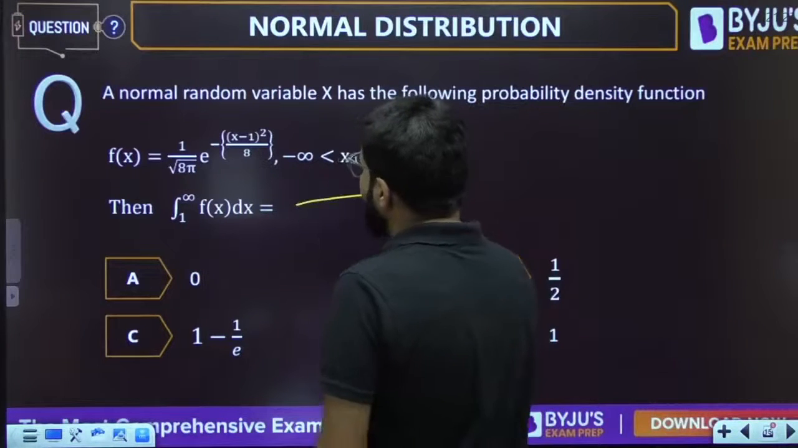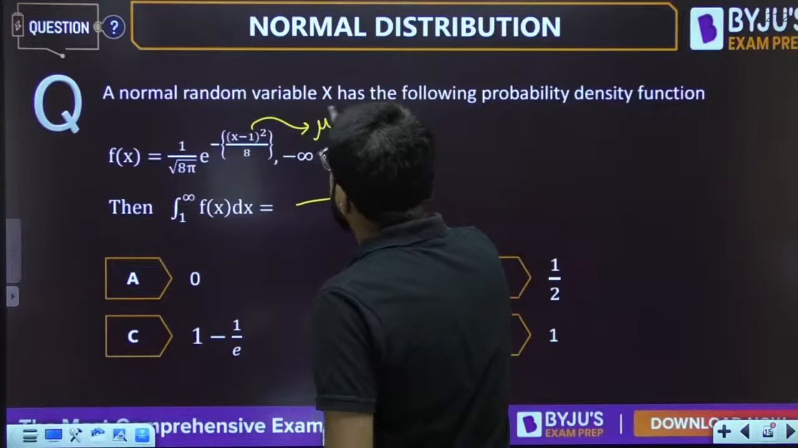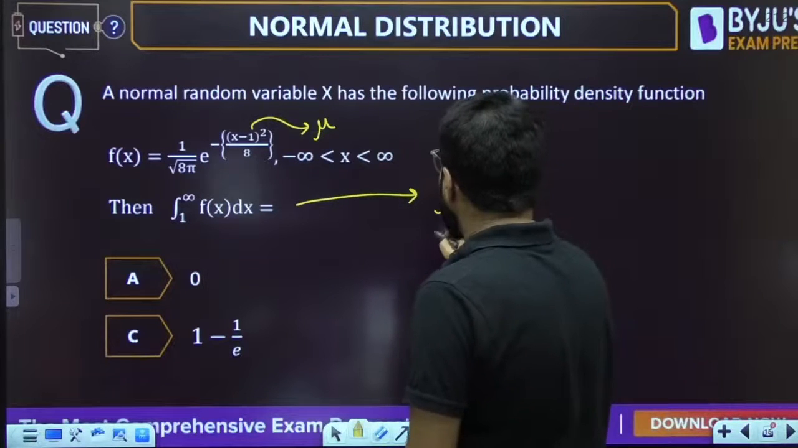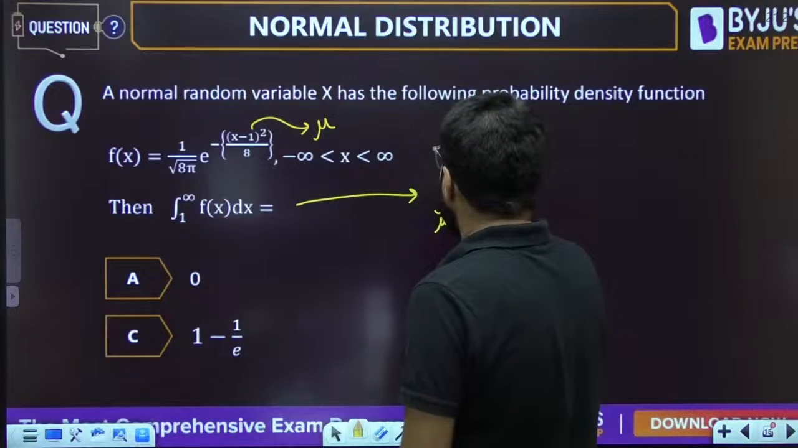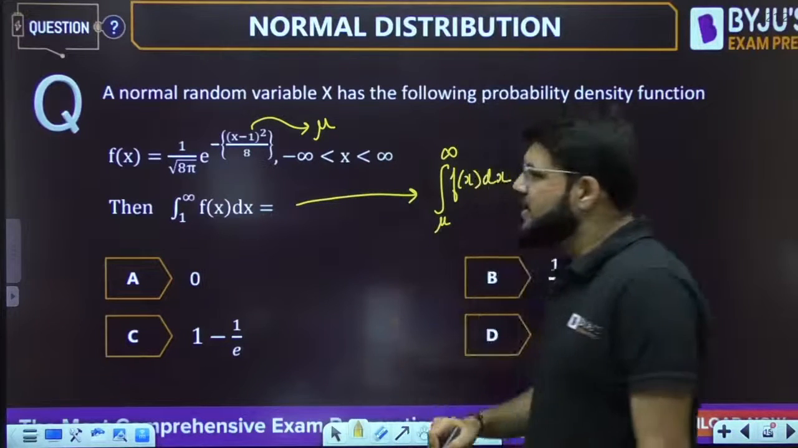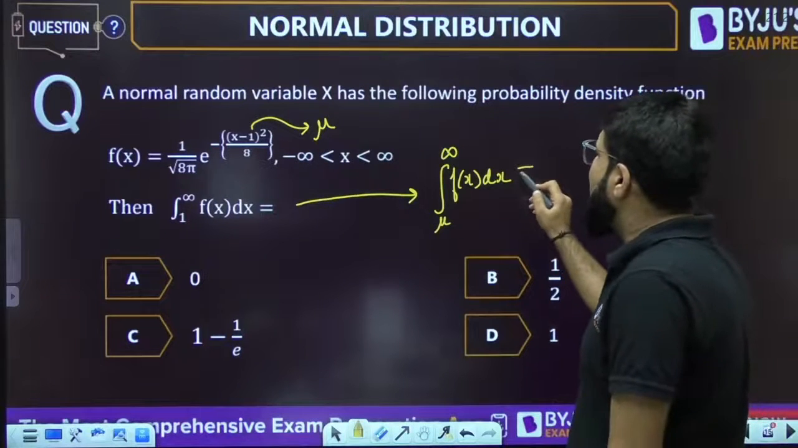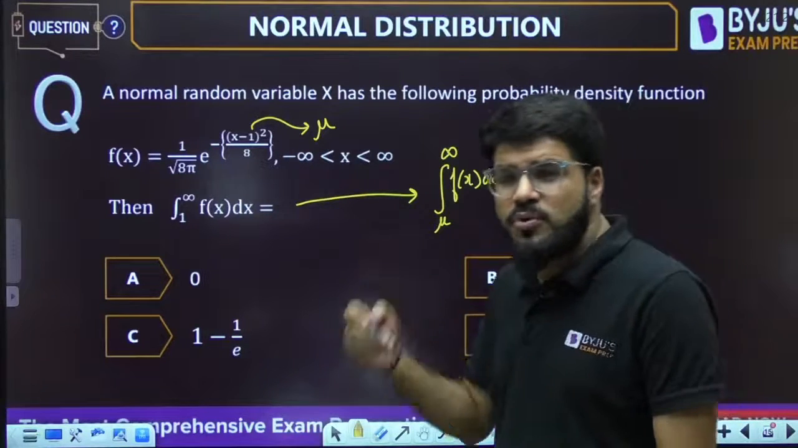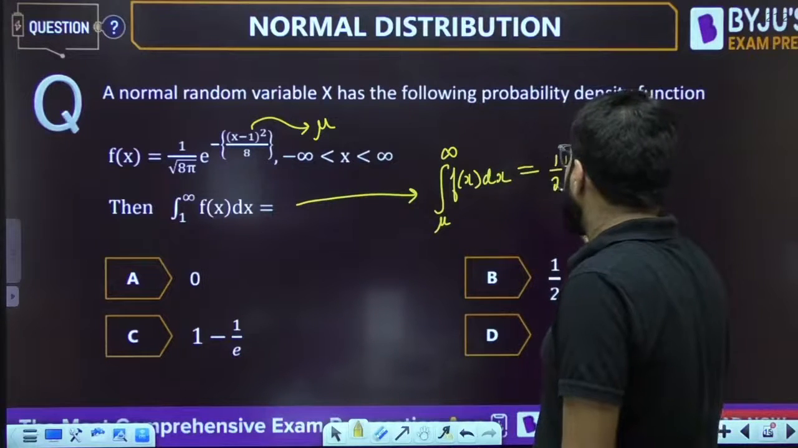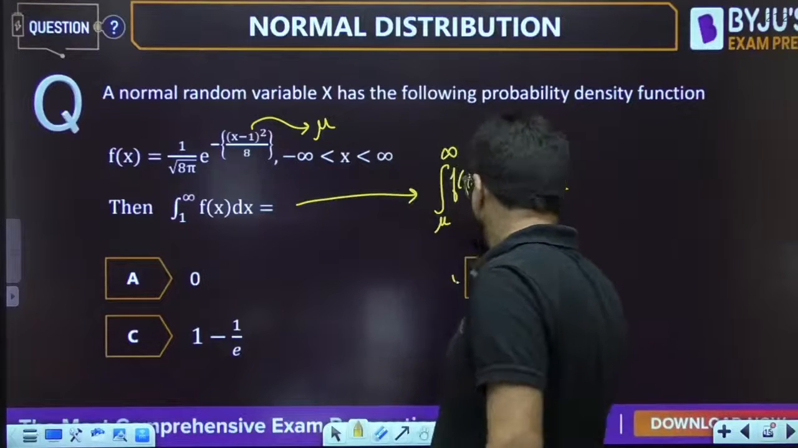What is 1 actually? It is in the (x minus mu) whole square term, so 1 is the mu point. So the integral from 1 to infinity is like the integral from mu to infinity of f(x) dx. As I already told you, integration up to the mean or integration after the mean is 50%, 1 by 2. So the answer is very simple, 1 by 2.